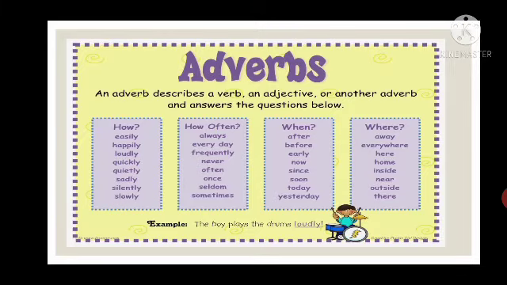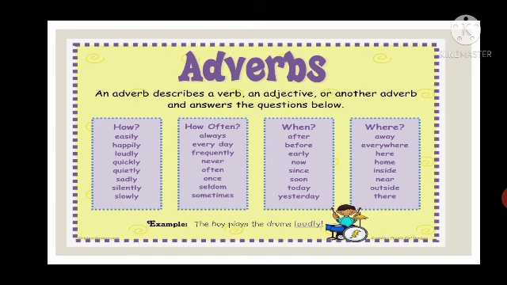So an adverb describes a verb, an adjective or another adverb and answers the questions which are given below. If you want to find an adverb, children, you can ask such questions. How? Easily, happily, loudly, quickly, quietly, sadly, silently, slowly. So these are all adverbs. You can ask the question how to it. How often? Always, every day, frequently, never, often, once, seldom, sometimes.